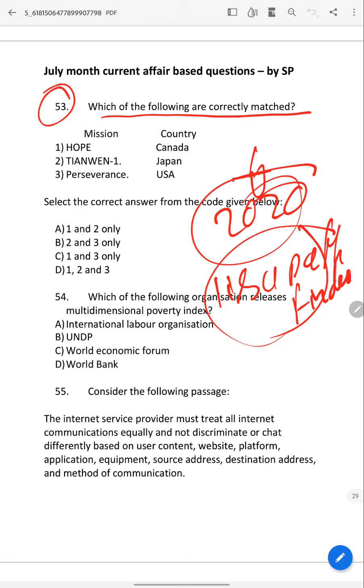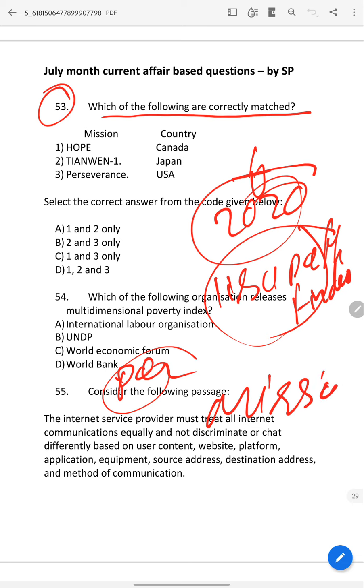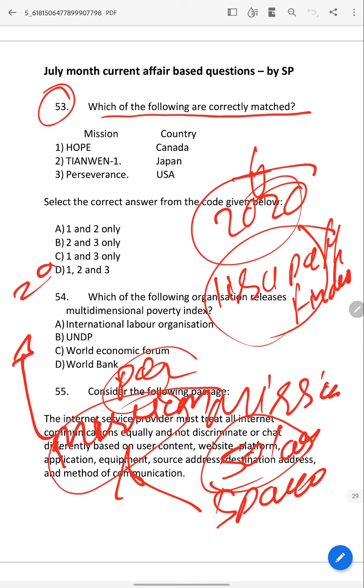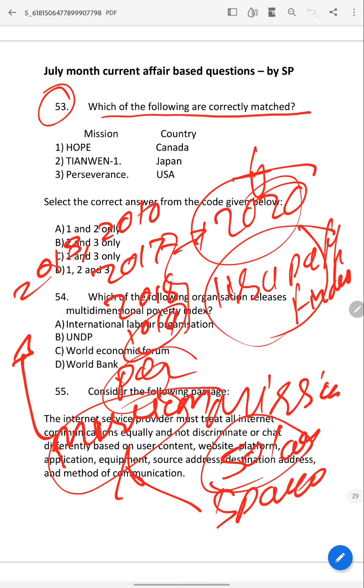Not only in 2020 prelims, almost in every prelims they will definitely ask about some mission, some solar, space exploration missions. They used to ask more questions on missions in 2015 and 16, but they have reduced in 2017, 18 and 19, and they have asked only one question in 2020.